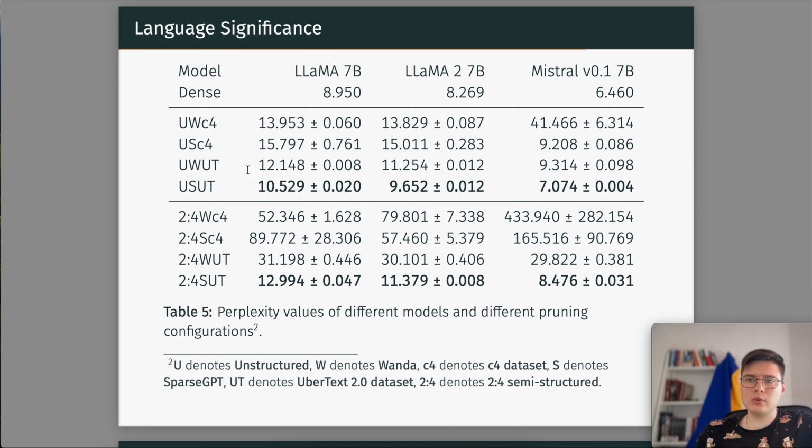And moving to the other two objectives, we can see here for unstructured and 2:4 semi-structured, Wanda and SparseGPT, C4 dataset and UberText dataset, that in both cases, SparseGPT is showing better results than Wanda on UberText, right? And if we compare what was on C4 and what is on UberText, we can see that the metric is much lower.